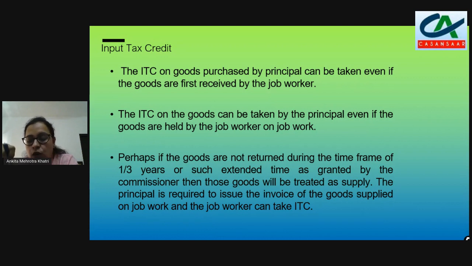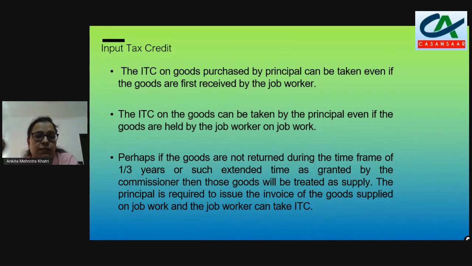While you are preparing the challan, you should also maintain a job work register as required, so that you can prove these goods have been sent for job work. Sometimes the people from the department make an inspection and ask why you have taken this input when these goods are lying with a third party.